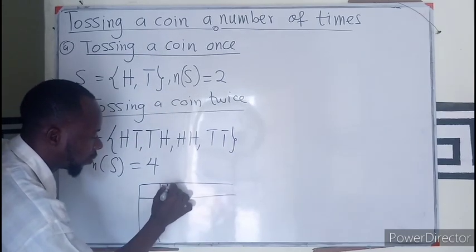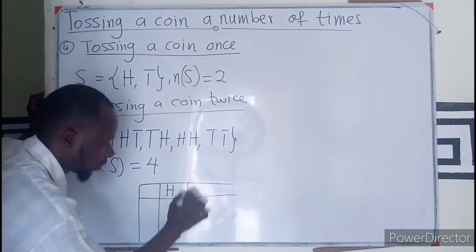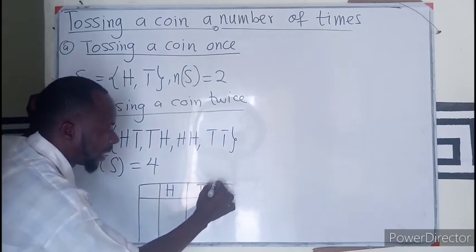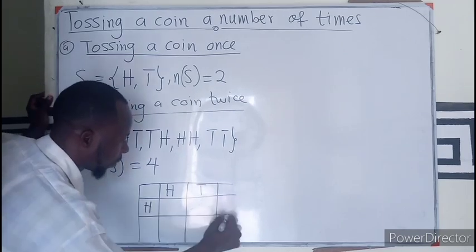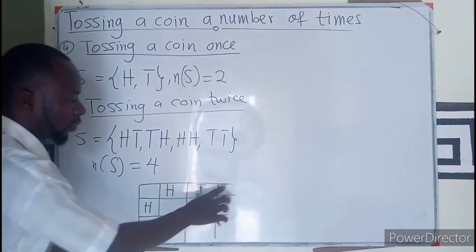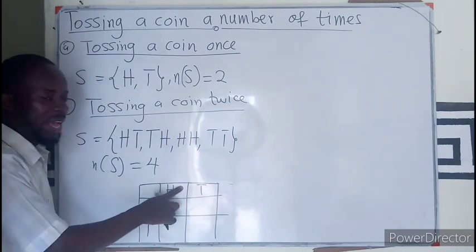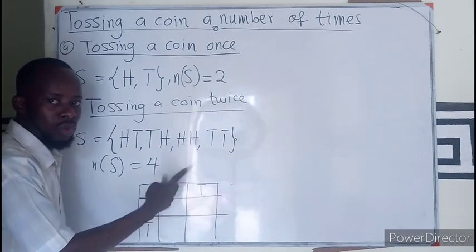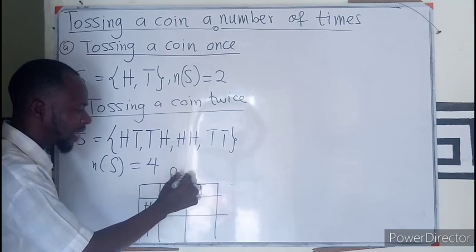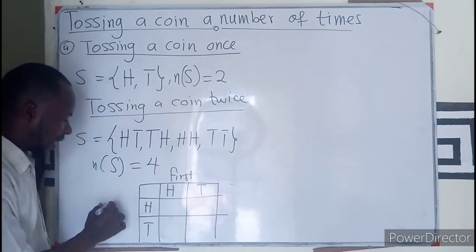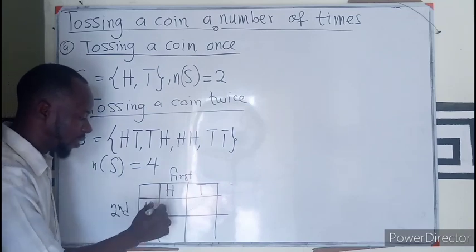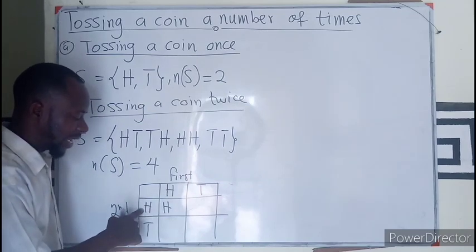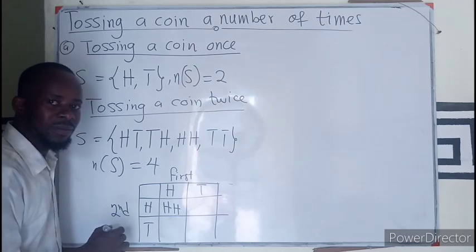We can generate this using a table, knowing very well that the first trial has a head or a tail, and the second trial has a head or a tail. Let's say this is the first toss, and this is the second. So the first will be a head, the second will be a head.